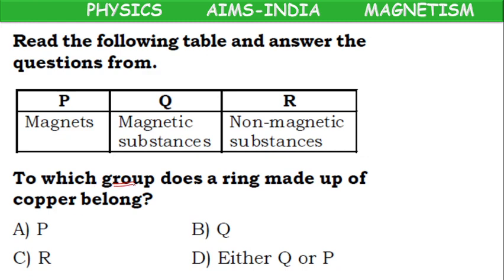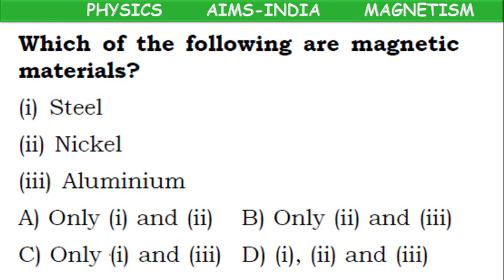Next, same table. To which group does a ring made up of copper belong? Copper is a non-magnetic substance. Copper wire, electrical wires. For electrical wires, we make use of copper. That copper is a non-magnetic substance. To which group? R group. Option C is the right answer.